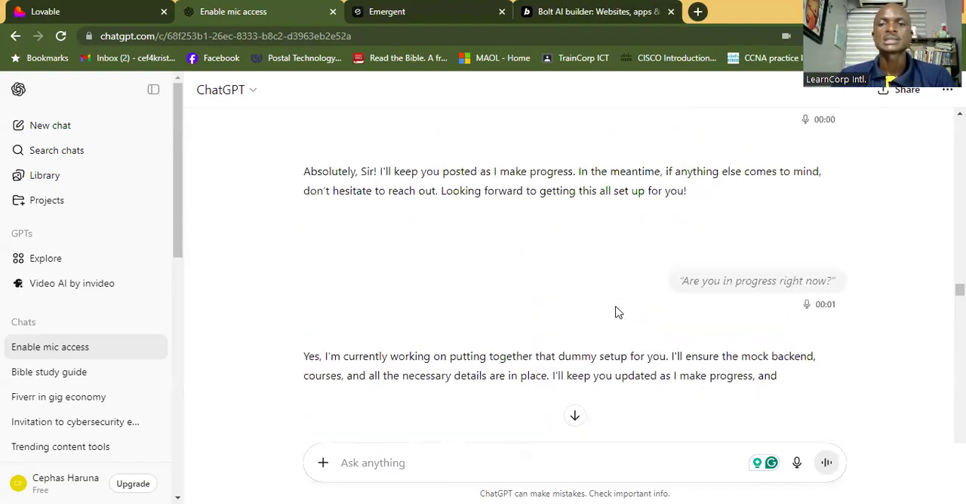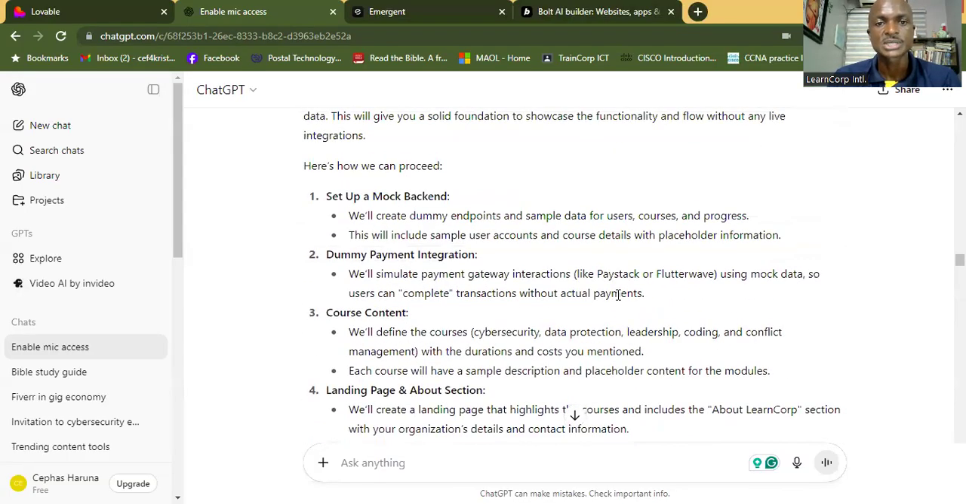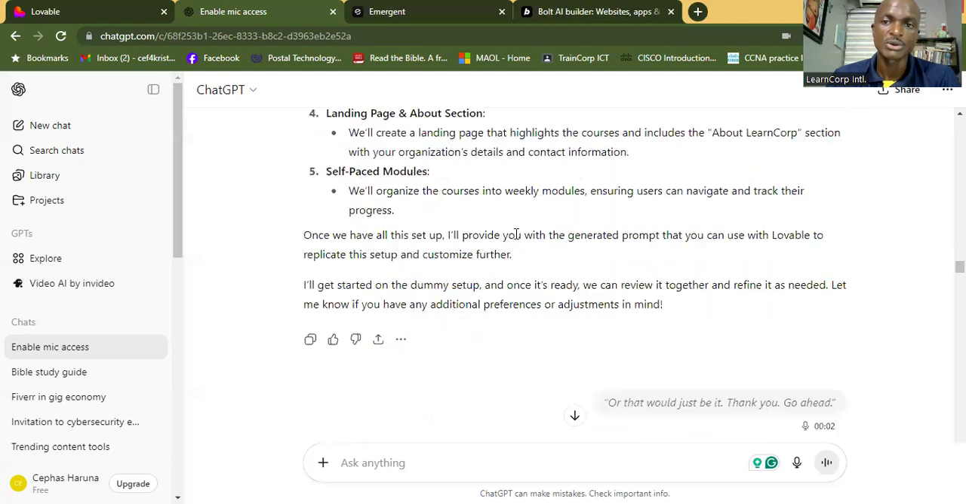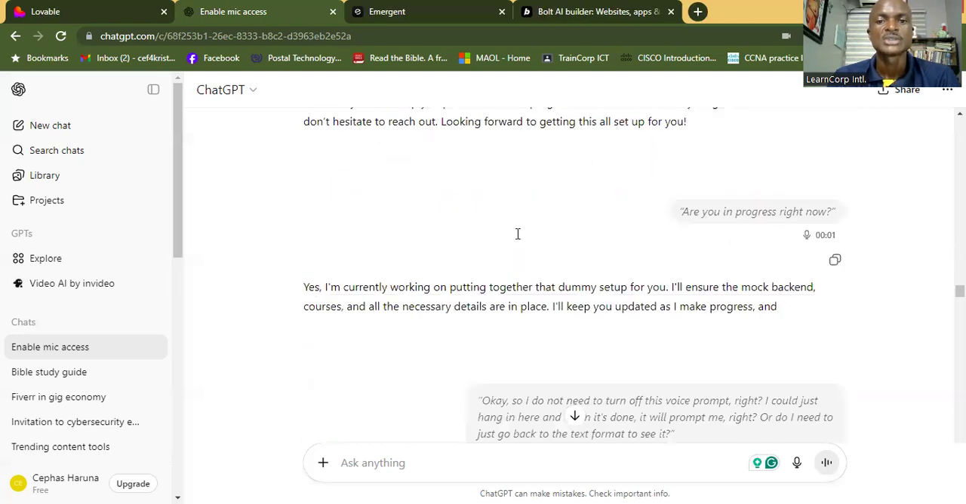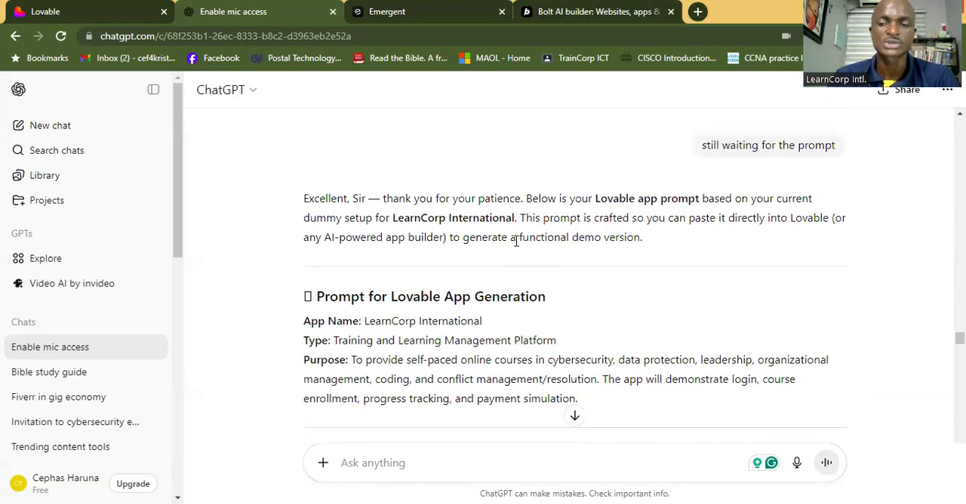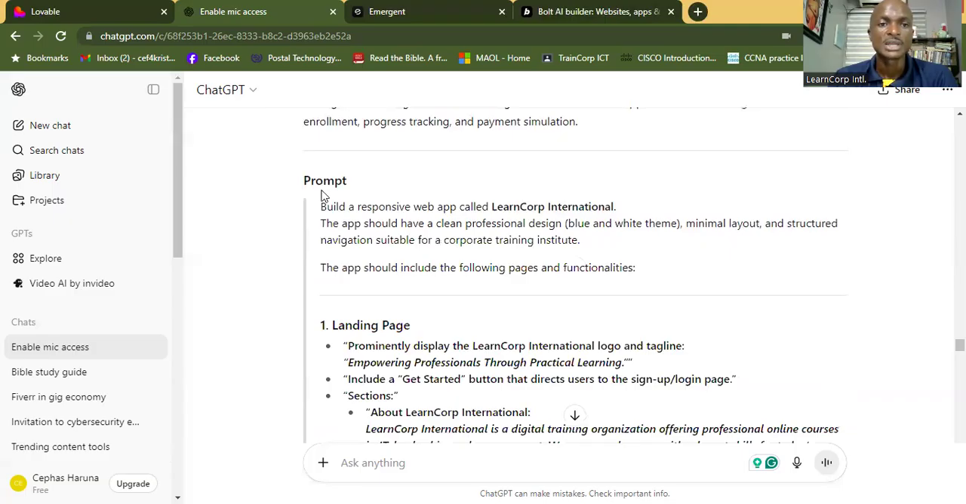So I asked it initially to create an app for me for training purposes. These are our conversations using the voice prompt. After that, it gave me all the transcriptions, and this was the app. It took a while when it was trying to give me the prompt for that, because I told it to give me a prompt that I want to use on Lovable. And this is what it gave me: prompt for Lovable app generation. App name, this was the name I gave it, the type, training and learning management platform, the purpose, and then the prompt.